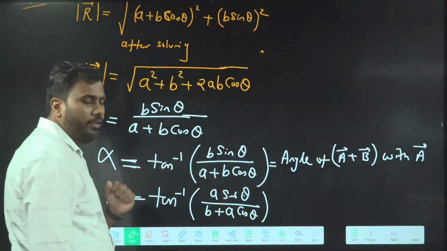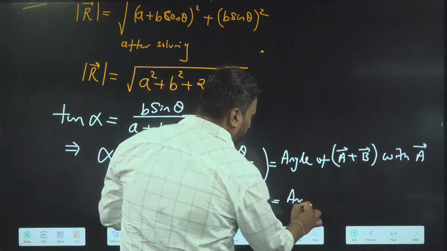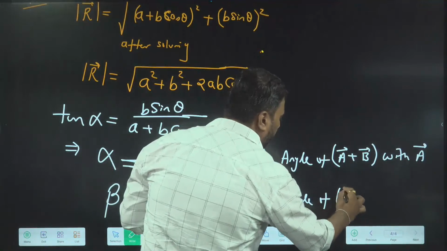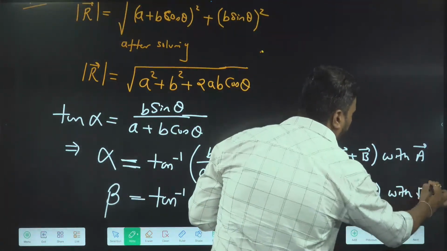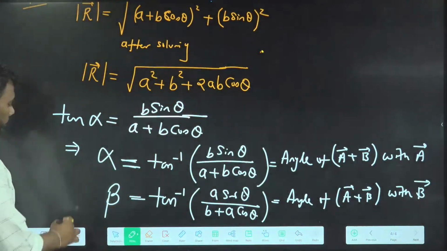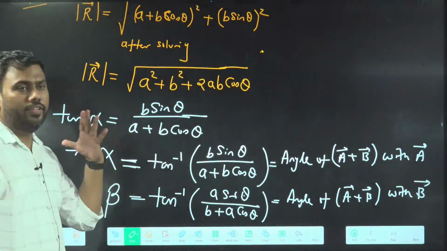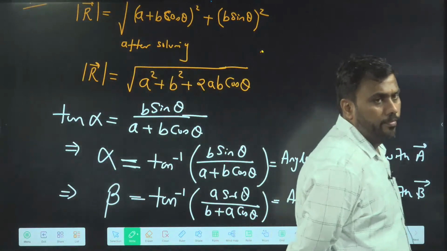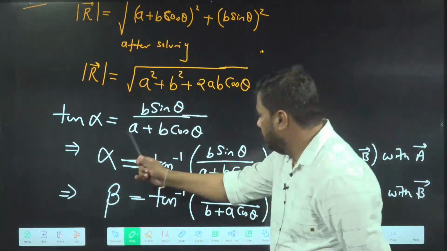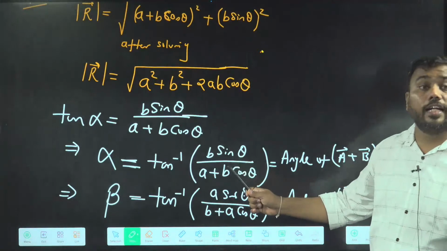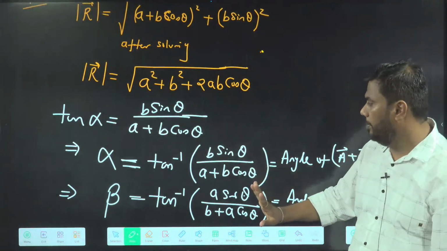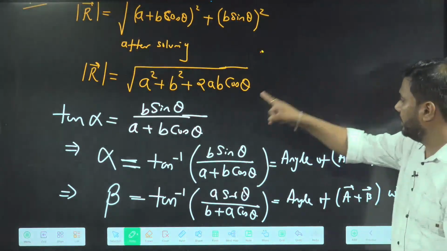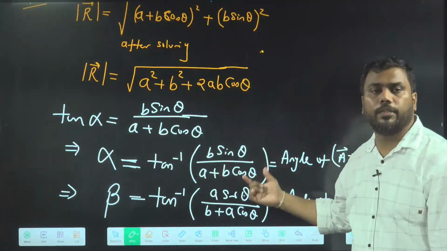You will get the angle with the B vector. This is the angle of A plus B with the B vector. Note it down. Angle of resultant with A vector or B vector. If I want to know the angle with A vector, I will use tan inverse, and I will start with B. In the numerator, there will be B: B sin theta upon A plus B cos theta.